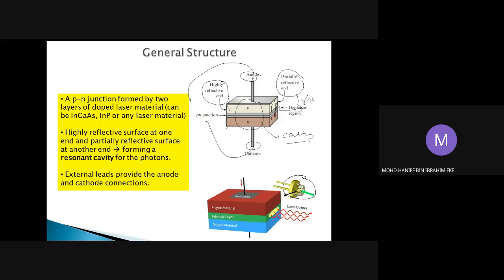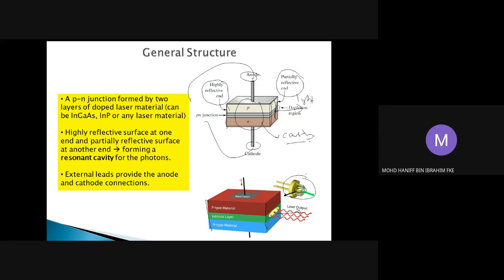This particular PN junction is just a small part in this laser. We have a metal contact, which is the anode and cathode, and the PN material. And this is the resonance mirrors, the cavity mirrors, and light will be produced from this side.